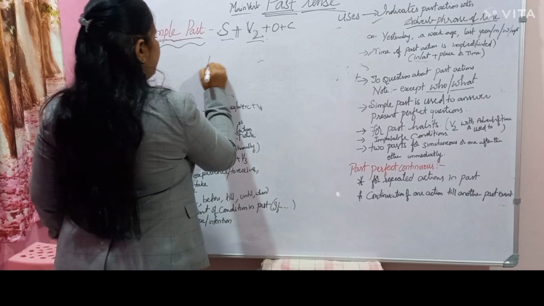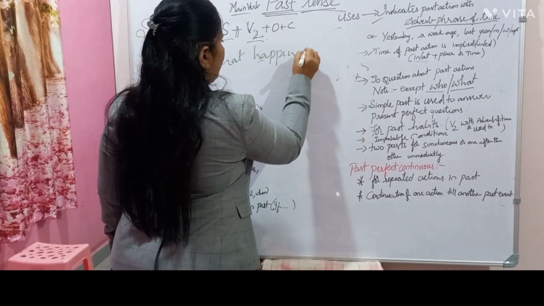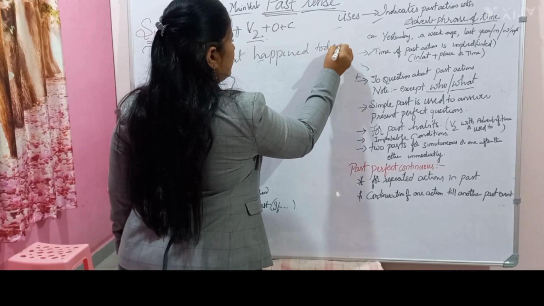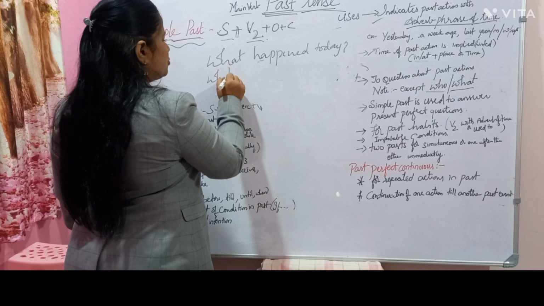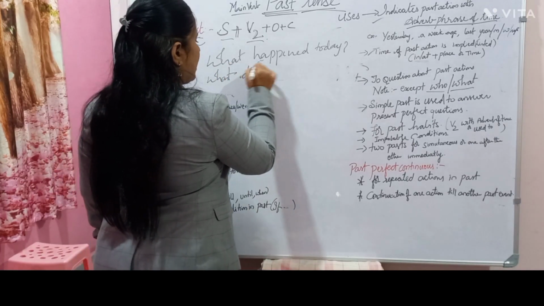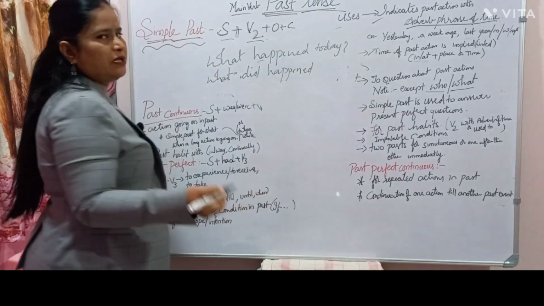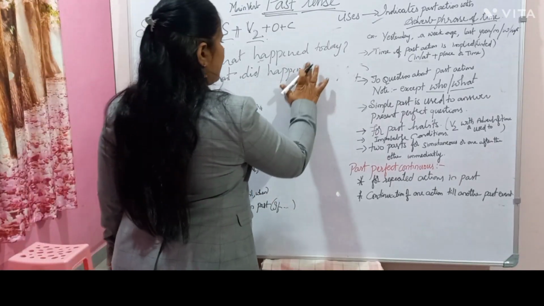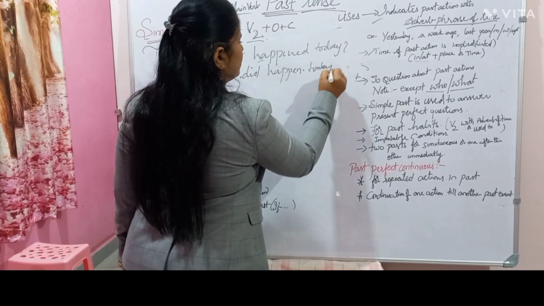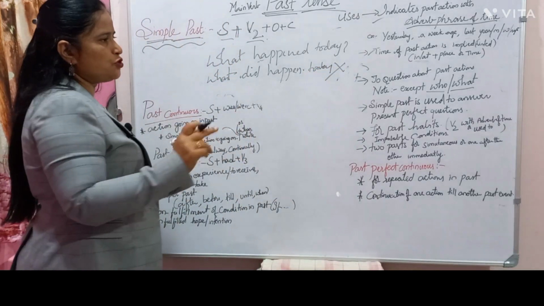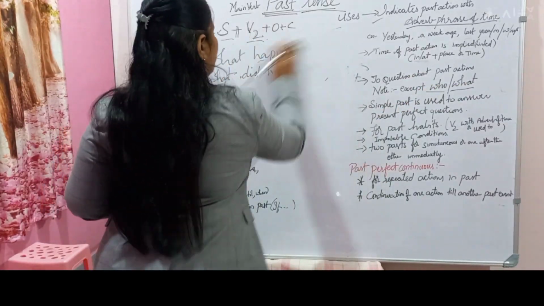In the same way with what also. What happened yesterday? What happened today in the class? This is the right question. We should not say "What did happen today?" Grammatically the rule seems correct, but this is wrong. We don't use it in this way. Please do remember, the exceptions are who and what. With who and what, we don't use it in this manner.